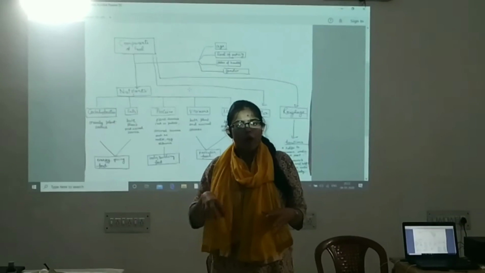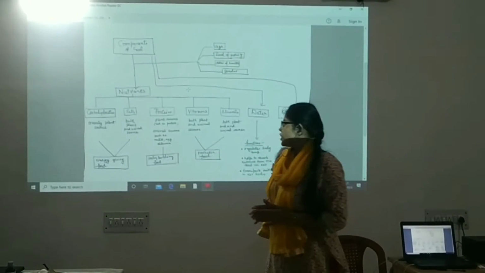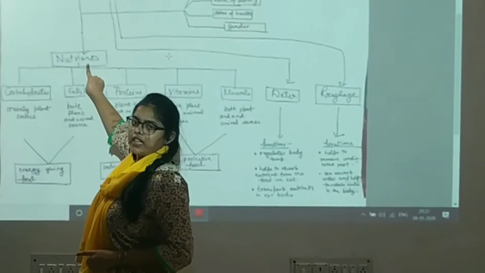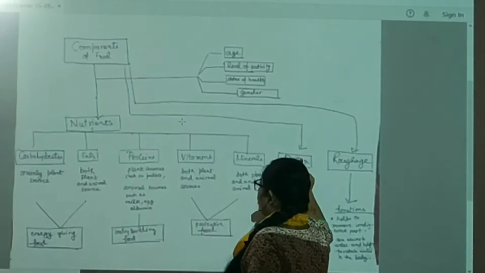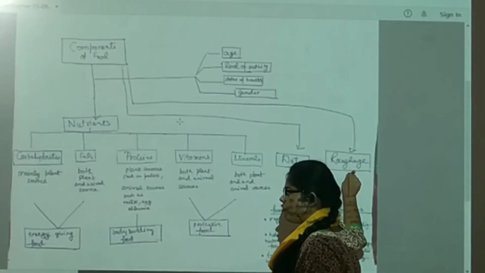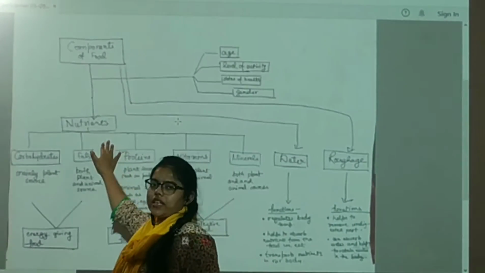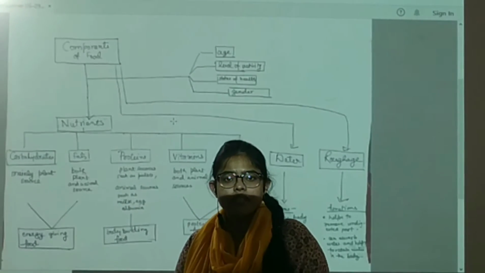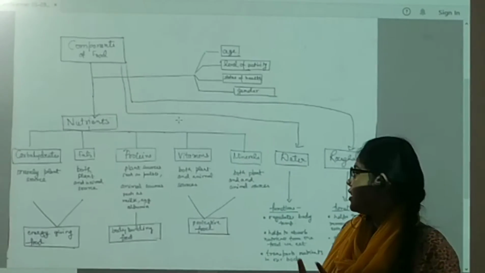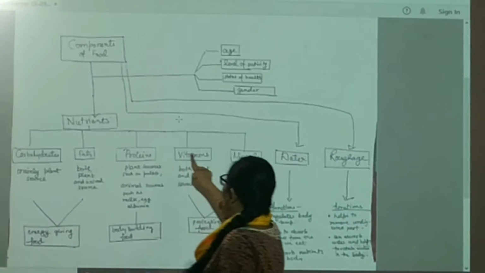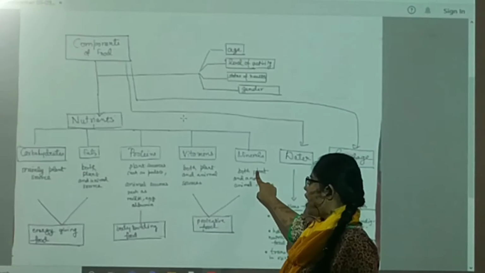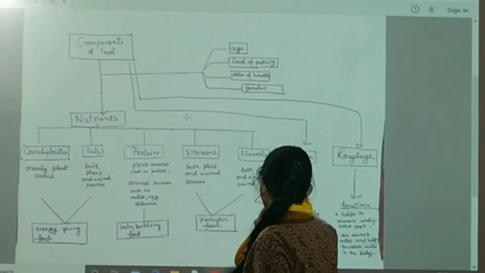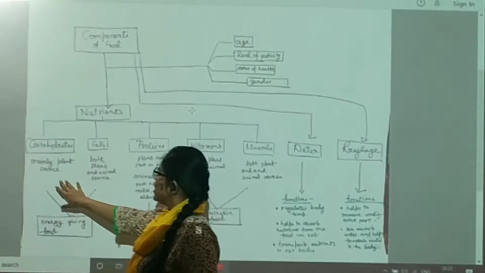There should be each and every component in the food which we eat. So what are the basic components of food? The first one, here you can see, is nutrients. The second is water, and the third is roughage. Now under nutrients we have 5 basic components. The first is carbohydrates, the second is fats, third is proteins, fourth is vitamins, and fifth one is minerals.